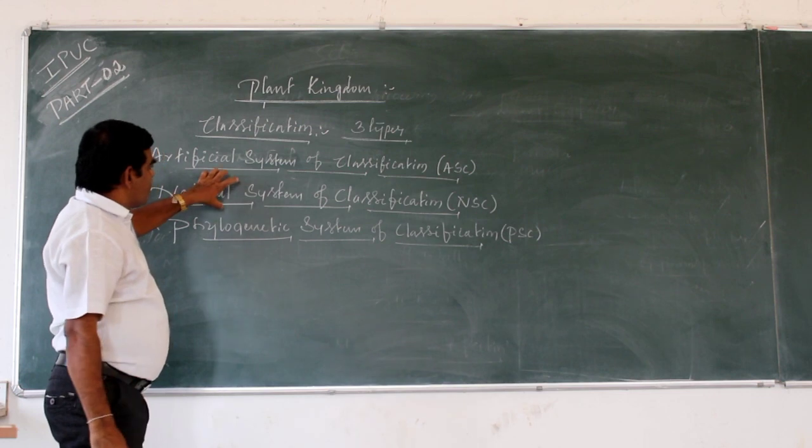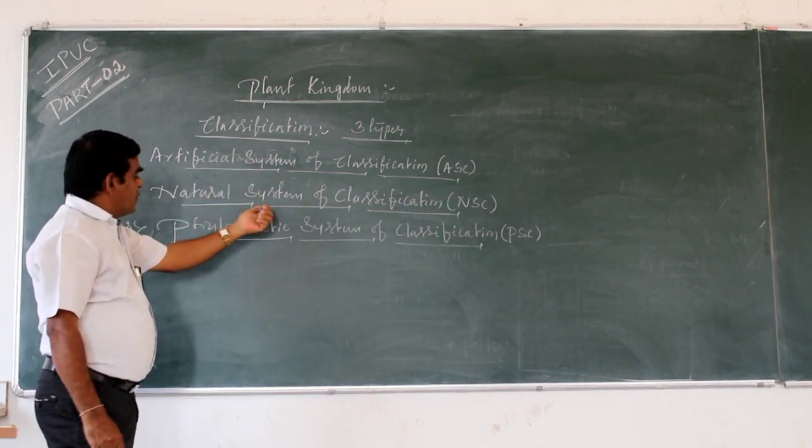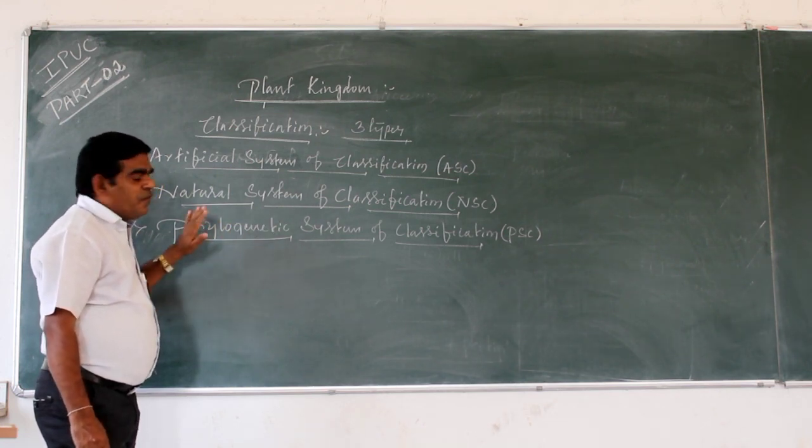So these are the three systems of classification: artificial, natural, and phylogenetic.